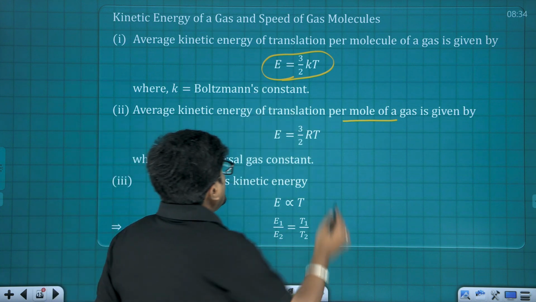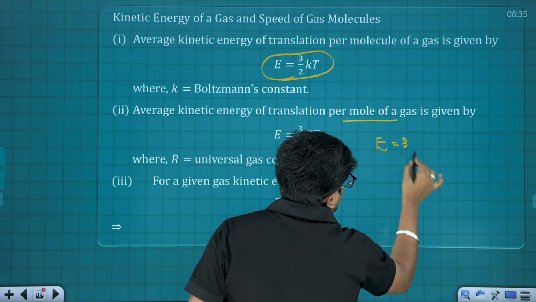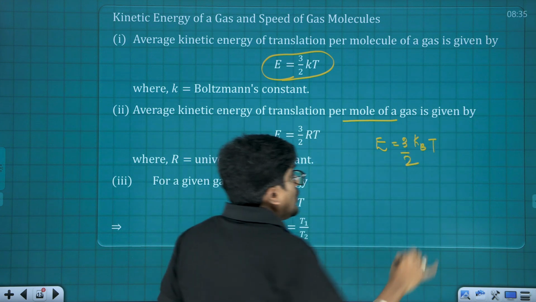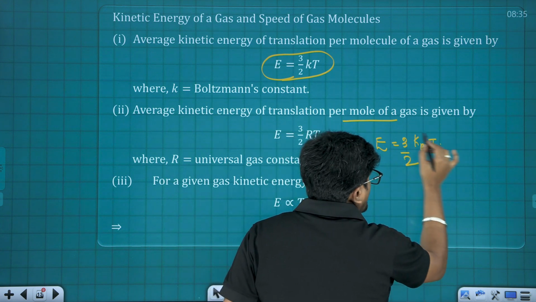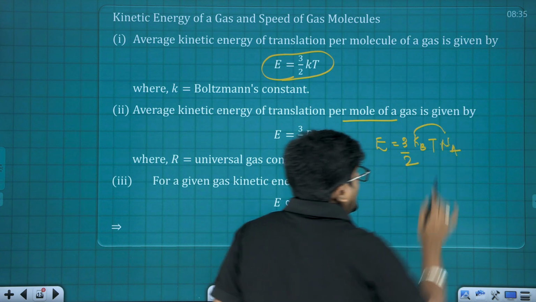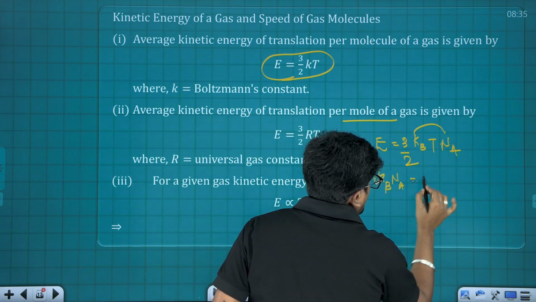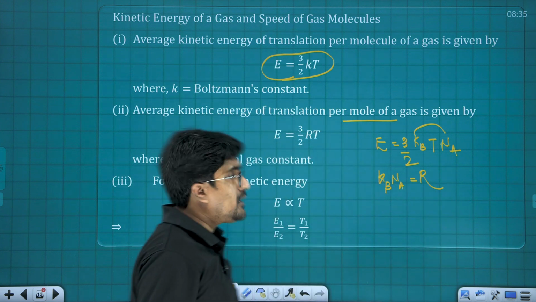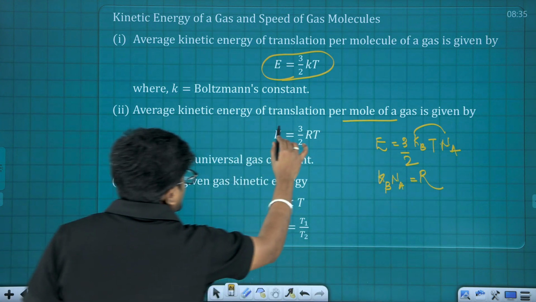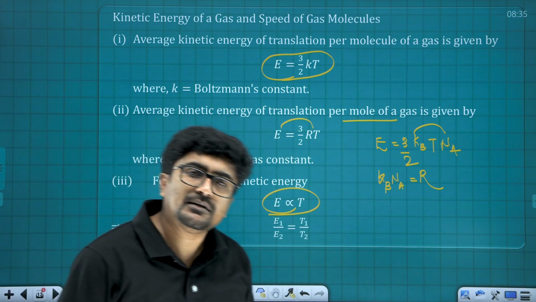It's very easy to connect, because for 1 molecule E is equal to 3 by 2 kBT. And for 1 mole, you need to multiply by N suffix A, Avogadro number, and k suffix B multiplied by N suffix A is capital R. That is the relation. Now how is kinetic energy connected to temperature? Of course, directly proportional to absolute temperature, meaning temperature in Kelvin scale.